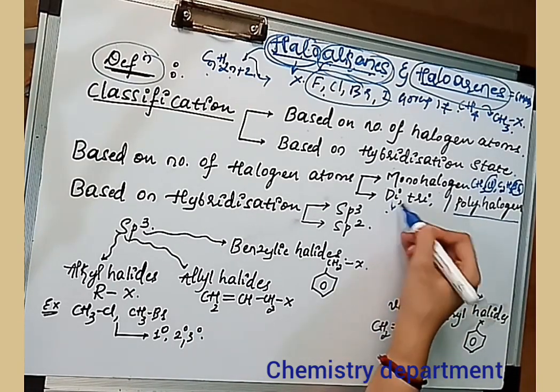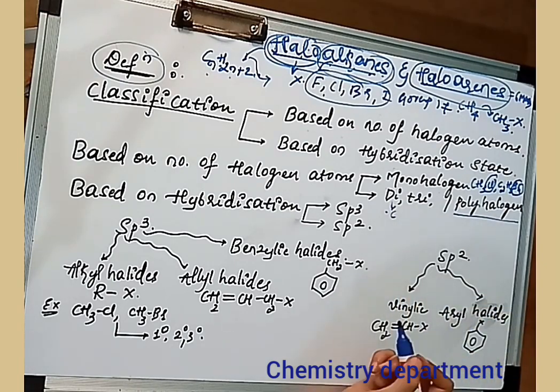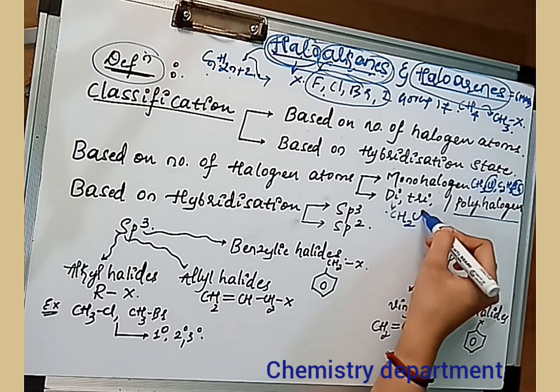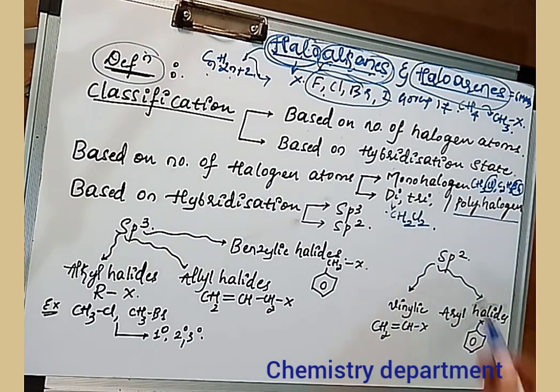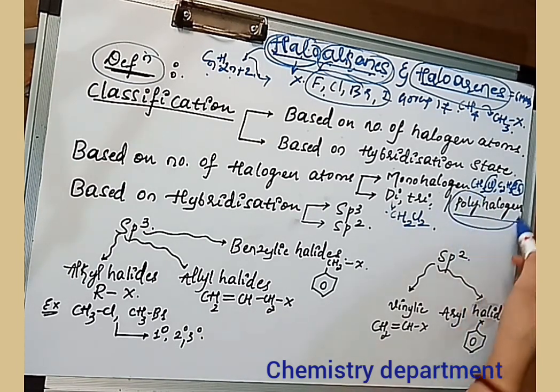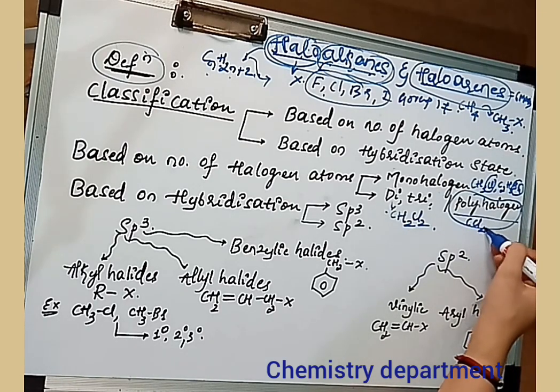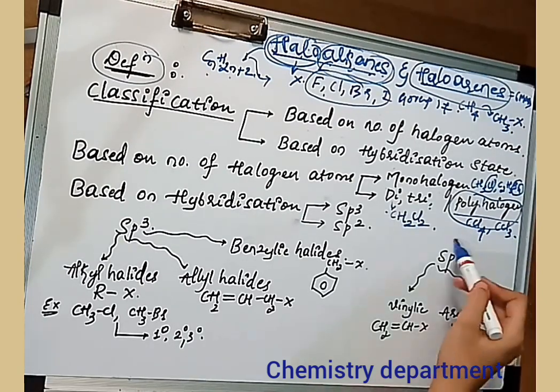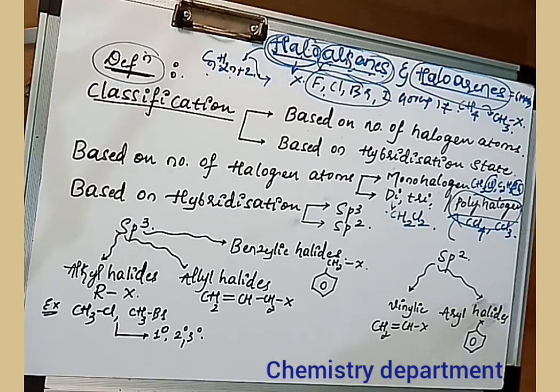Di refers to monohalogen derivatives attached with two halogens, for example CH2Cl2, dichloromethane. If it has three halogen atoms, then it is called tri. Similarly, if there are more than two or three, altogether they are grouped into a category called polyhalogen compounds, for example CCl4, that is carbon tetrachloride. All these come under the first classification, that is based on the number of halogen atoms.